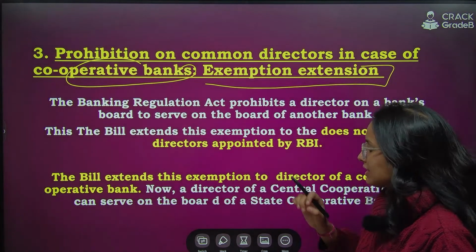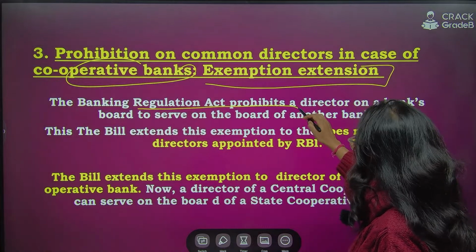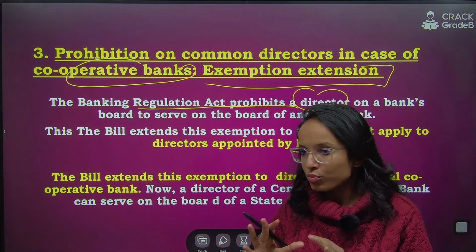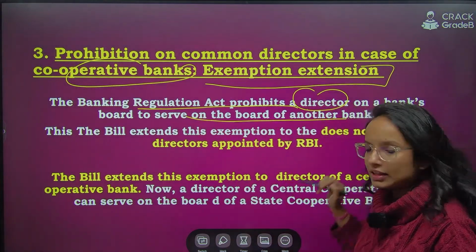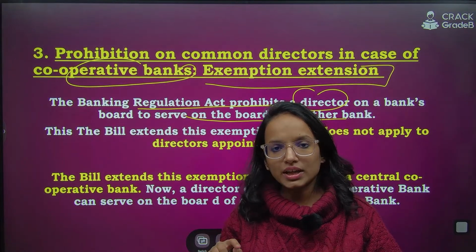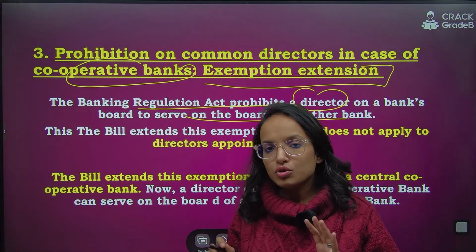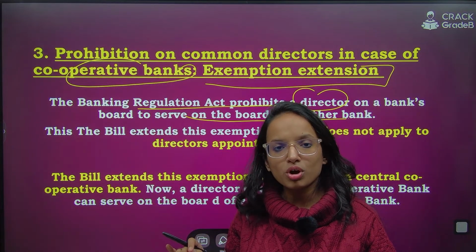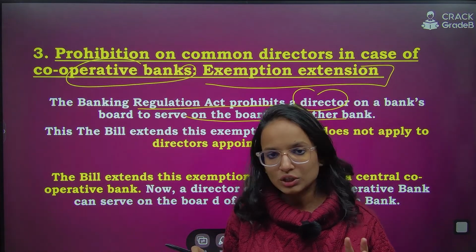The Banking Regulation Act prohibits a director on such a cooperative bank's board from serving on the board of another bank. If you are a director of a cooperative bank, suppose a central cooperative bank, according to this Banking Regulation Act you cannot serve on the board of a state cooperative bank. This was the provision.